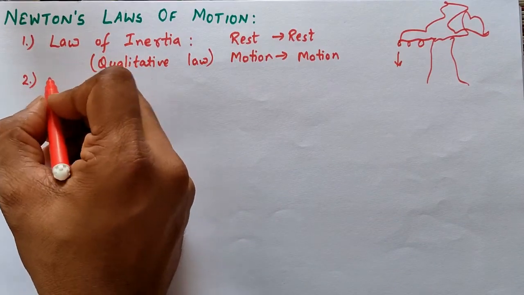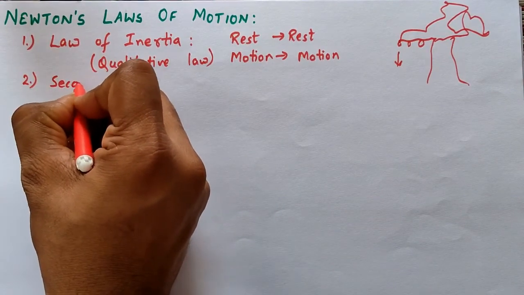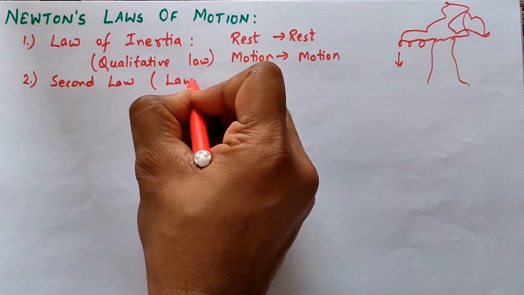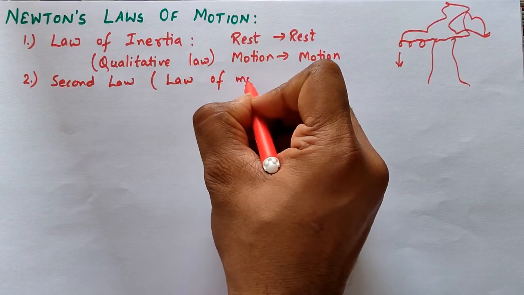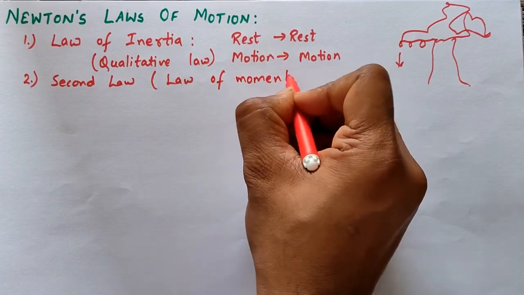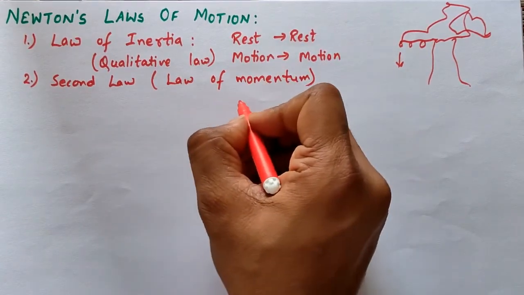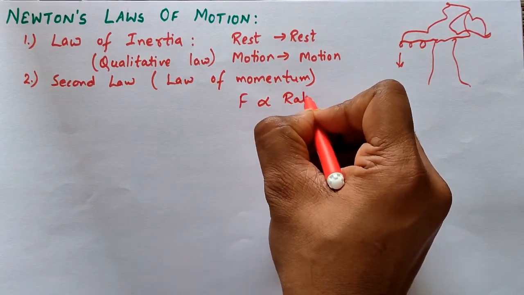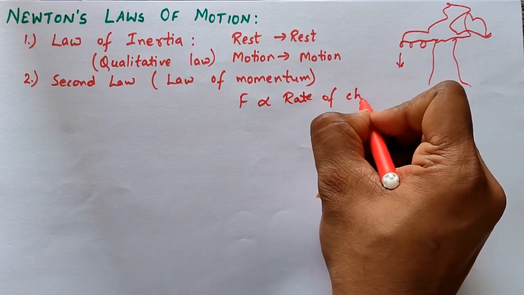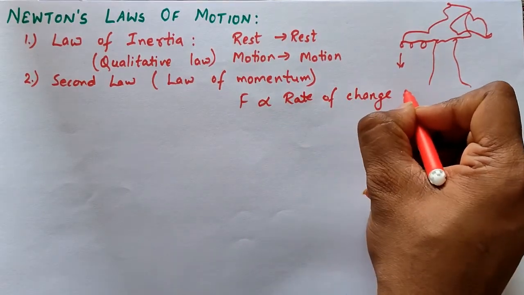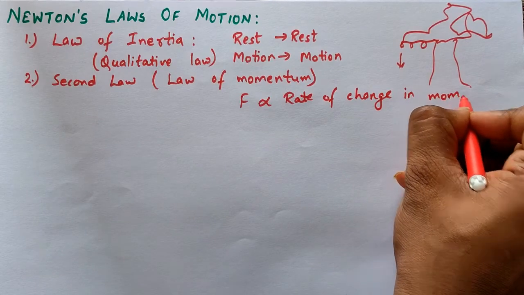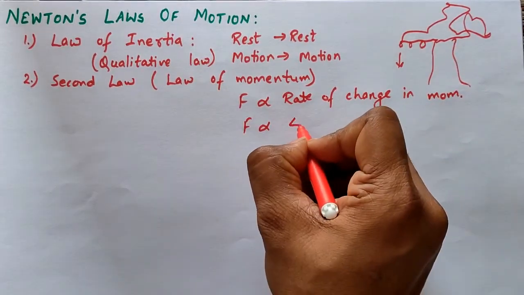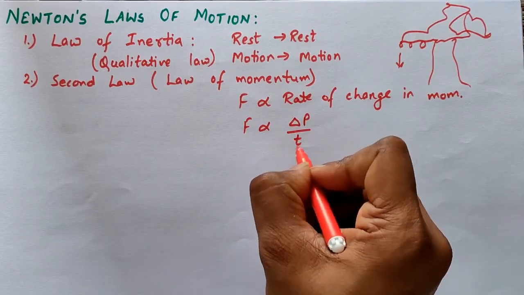Similarly, the second law of motion is also known, in some books, as the law of momentum. What is the law of momentum? According to this law, the force applied on an object is directly proportional to the rate of change in momentum. So what is rate of in physics? Basically, rate of means upon time, and change in momentum, that is delta p upon t.